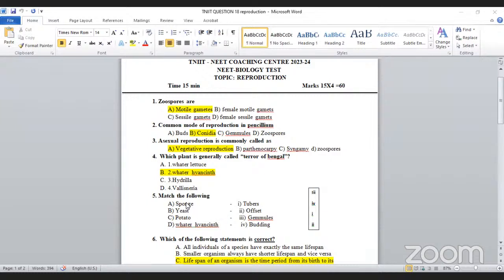And sponges, remaining, which one is the exception? Gemmules. So sponges, gemmules. Yeast is budding. Potato, tubers. The eye of the potato is called the axillary bud. And water hyacinth is nothing but offset. These are the correct ones.